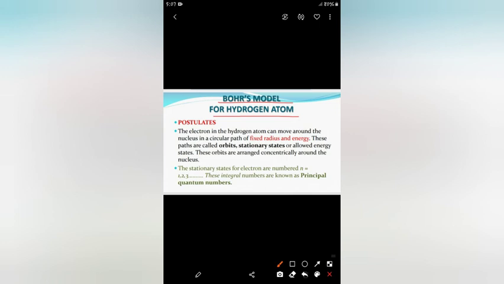Bohr postulated a model for hydrogen atom and hydrogen like one electron or one nucleus species. He applied quantization to the angular momentum to an electron bound to the nucleus. Now what this means is that Bohr's model is applicable for hydrogen atom and only hydrogen like single electron species. Okay. Now see, if I talk about